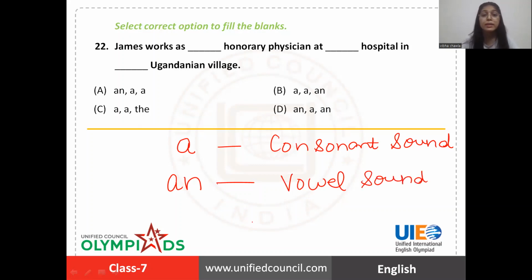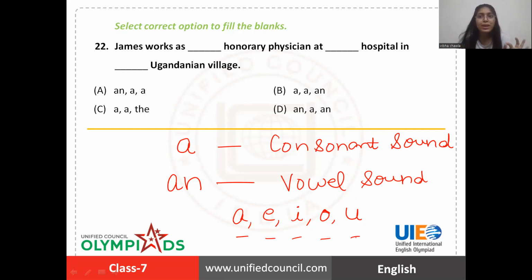I'm not saying before A, E, I, O, U. It's not about the letters. If you go by these letters, you can make a mistake. There are high chances of making a mistake if you only look at the letters A, E, I, O, U. My point here is that what you have to focus on is the sound, not the letter only.